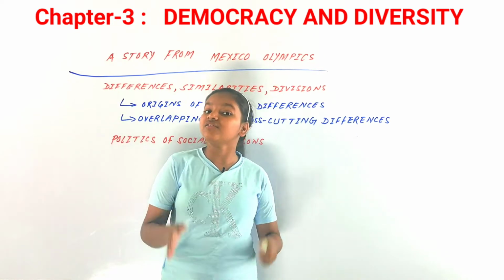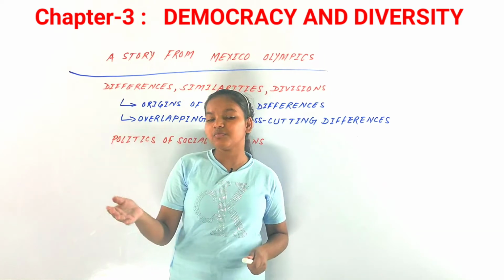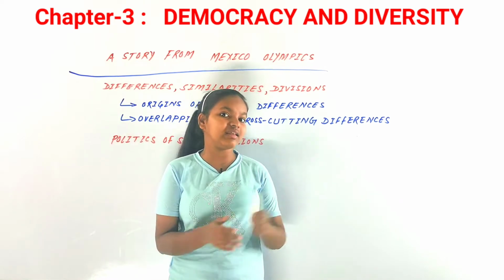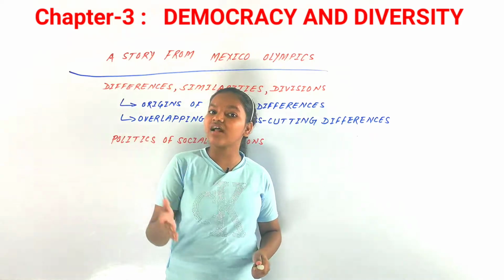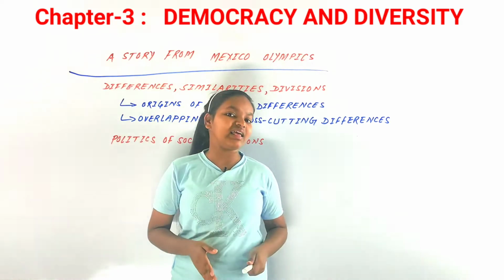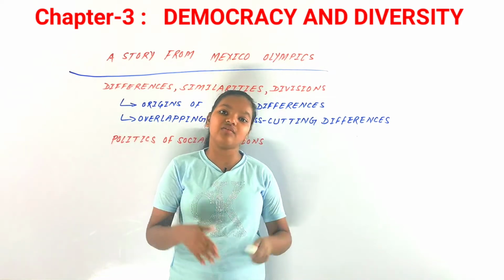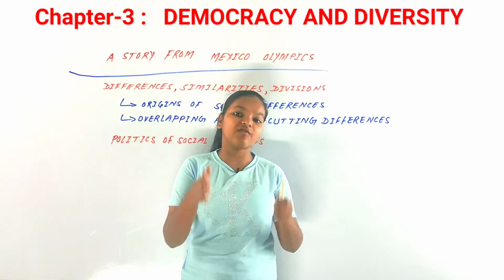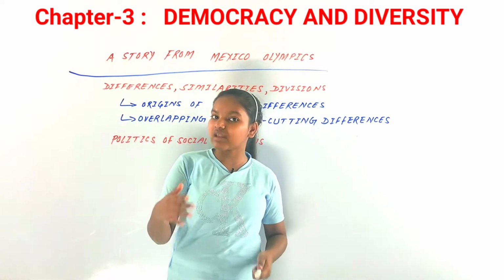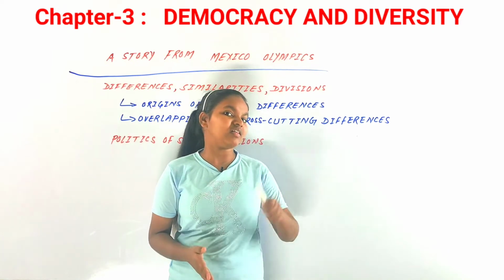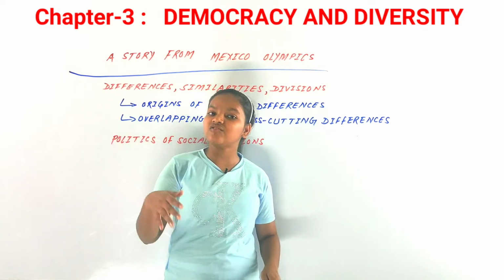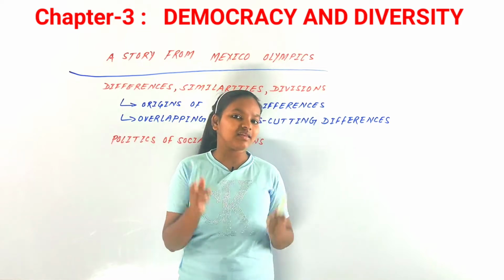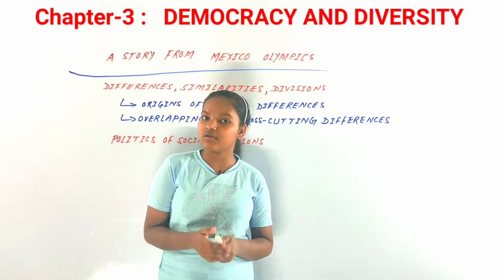So you can just say that this was an example from the Mexico Olympics that were held in 1968, in which blacks as well as whites were supporting the black movement, the civil rights movement in America. Now the civil rights movement was a set of events and movements that were started against the racial discrimination in the United States of America. So that is an example from the Mexican Olympics.